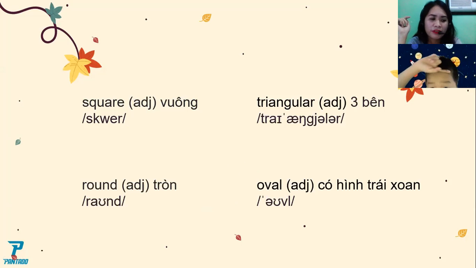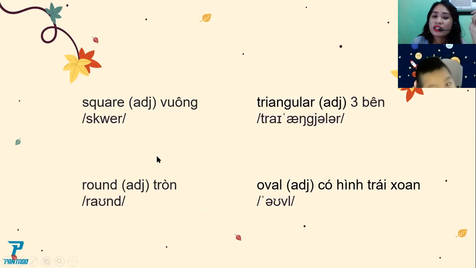Okay, how about the egg? What's the shape of the chicken egg? Is it square, round, triangular, or oval?